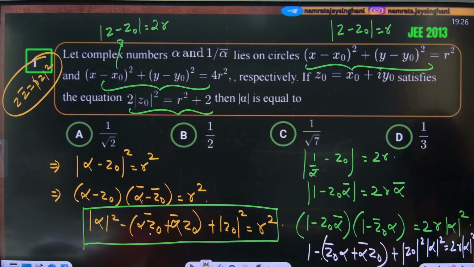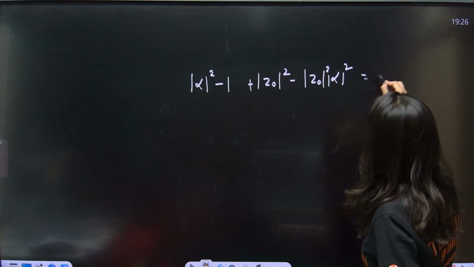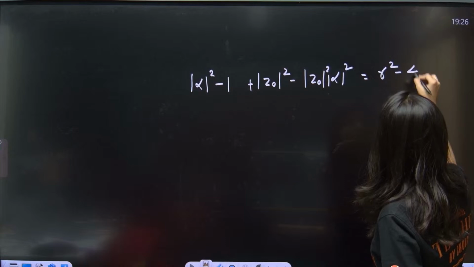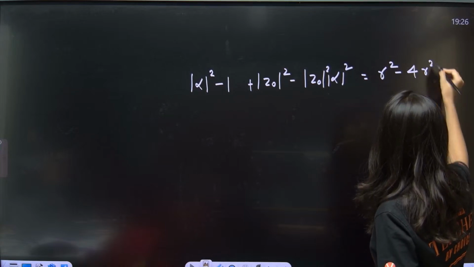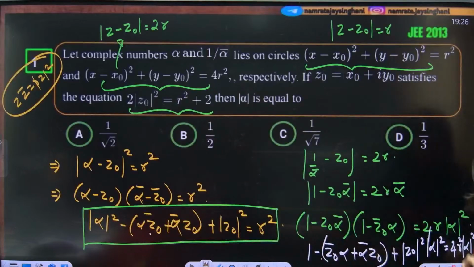Okay, and on the right hand side we are having r square. So this is 4, correct? This is 4. Square done? R square and this is r square. So r square and this is 1 minus 4 mod alpha square is equals to r square minus 4 r square, and is there any z naught? Yes.